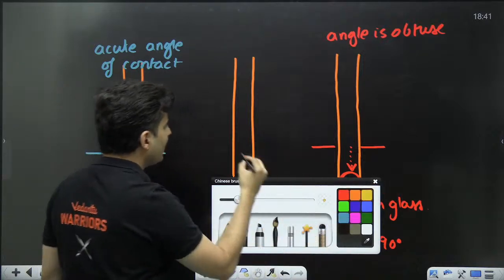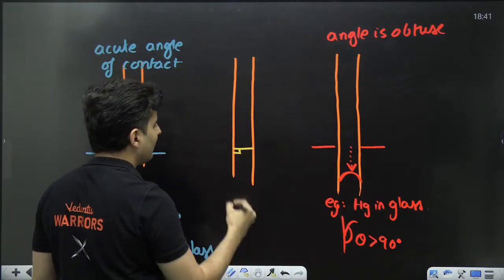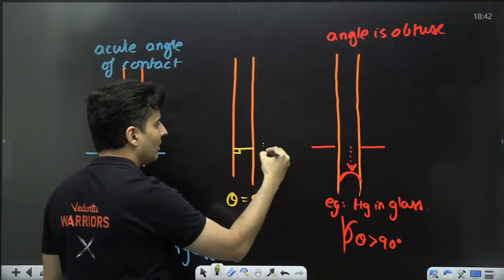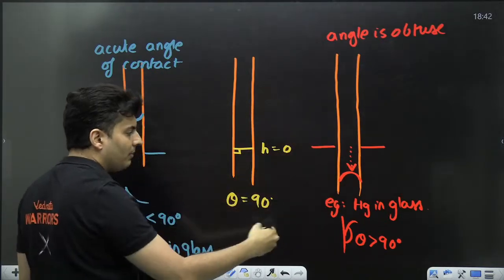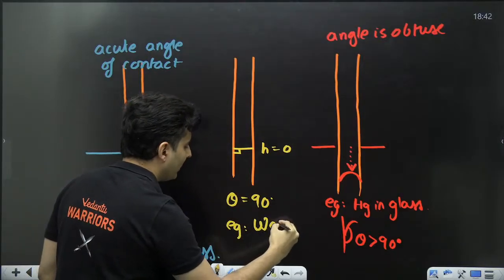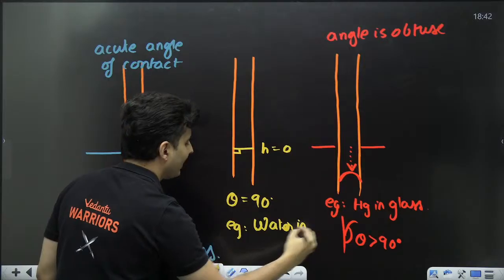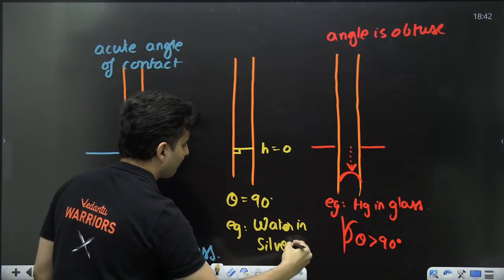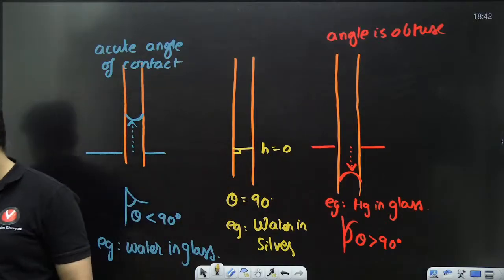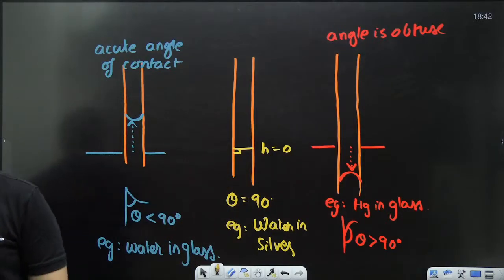Similarly, you also see that there are some liquids which are perfectly flat. Theta is 90 degrees. It neither goes up, nor goes down. So the height rise or dip is zero. An example for this is water in a silver container. It neither goes up, nor goes down. It is exactly at the same level. That's the difference between the two.